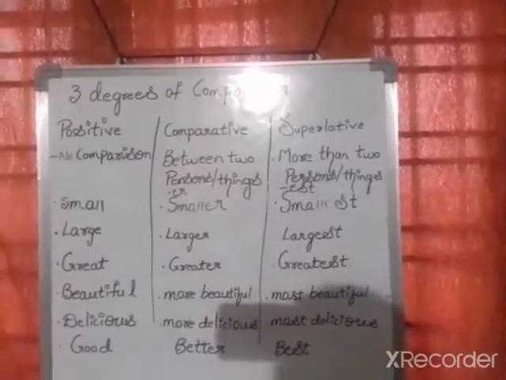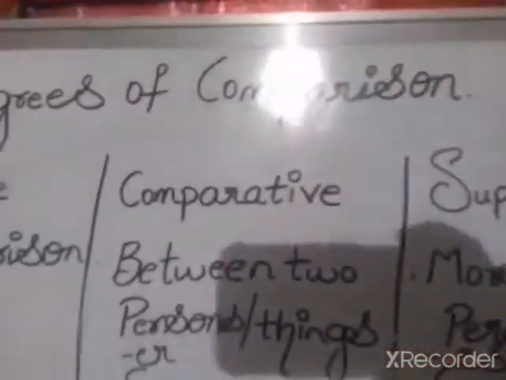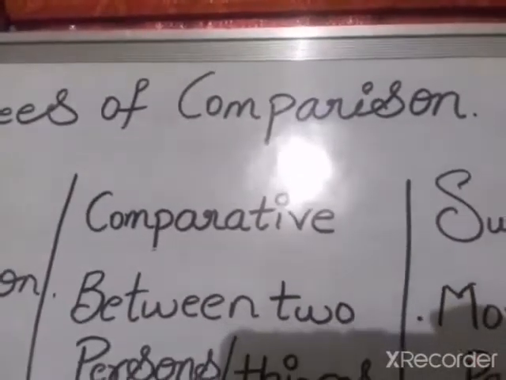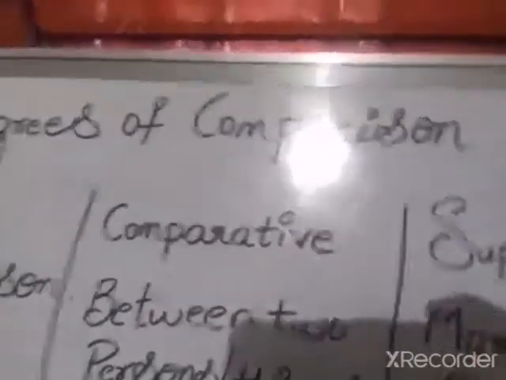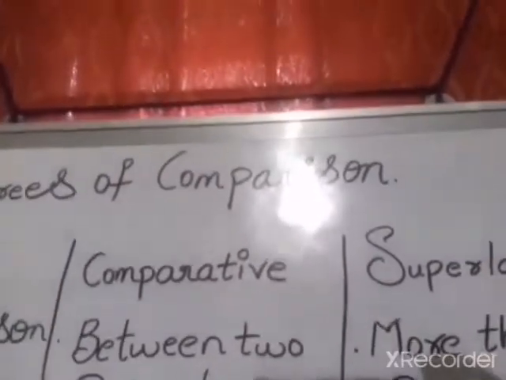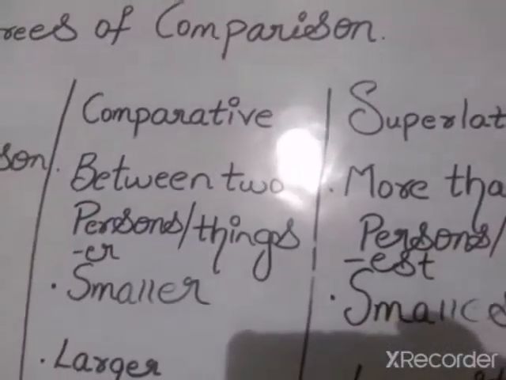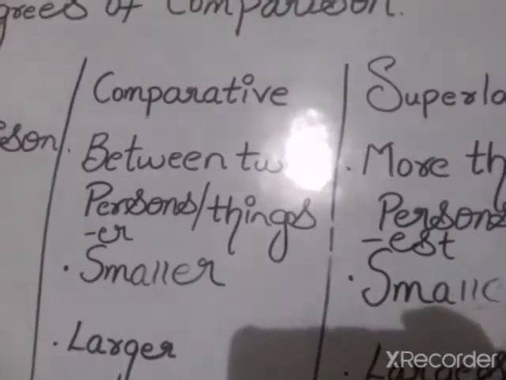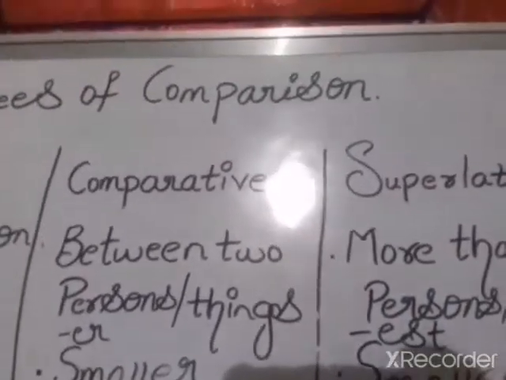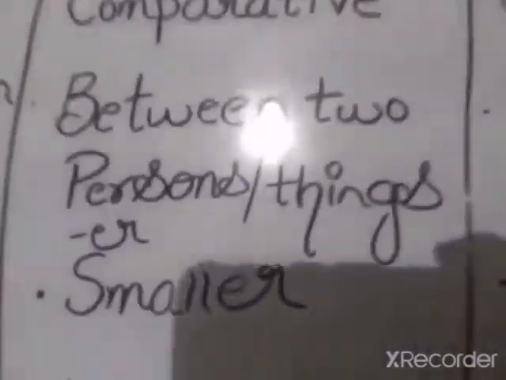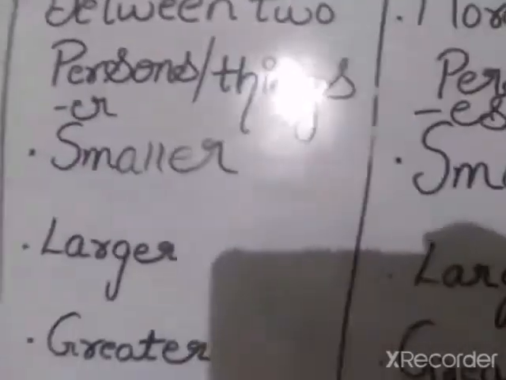Now, comparative degree. Comparative degree is the higher order degree which brings comparison between two persons or things. Comparative degree brings comparison between two persons or things. It takes er suffix to the adjective to form the comparative degree.